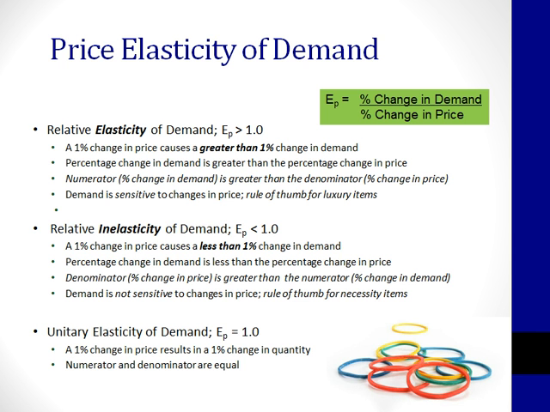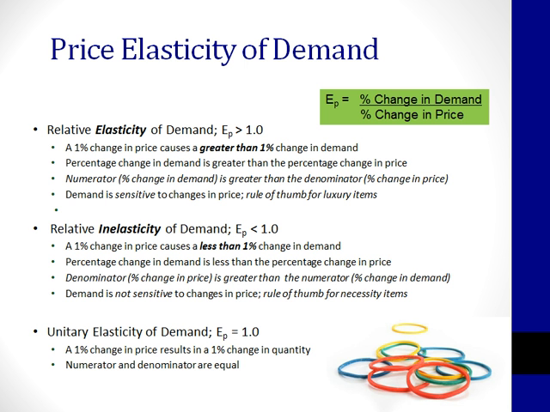Have you noticed the proliferation of smart cars and hybrids on the freeways in the past 10 years? A Ford Explorer might get 16 miles to the gallon, a Hyundai Accent 32 miles to the gallon. So by downsizing your car, you can reduce your demand for gasoline by half. So despite the fact that gas is a necessity and we still buy gasoline when the price goes up, our demand still does go down a little bit. But the percentage change in demand is less than the percentage change in price. For example, if the price went up 15%, demand might go down 2%.